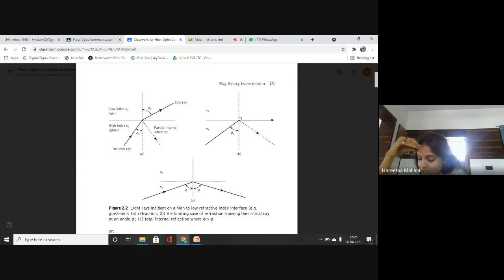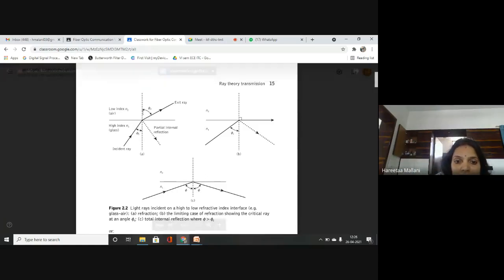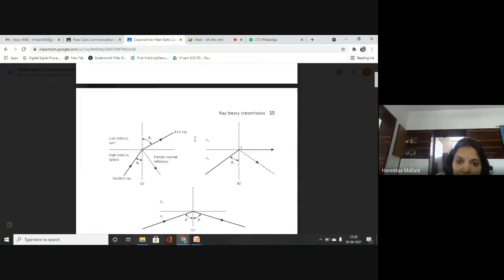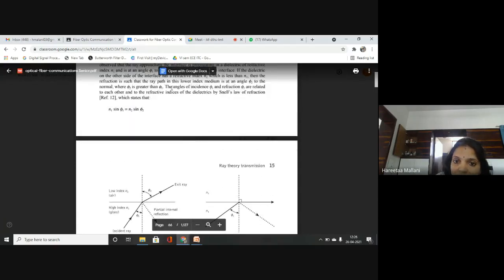The angles of incidence phi1 and refraction phi2 are related to each other and to the refractive indices of the dielectric by Snell's law of refraction. So all these parameters are to be equated with each other to define a new law that is known as Snell's law of refraction. So please students write down these lines. Start writing from here. The angles, write down in your copy this point. The angles of incidence phi1